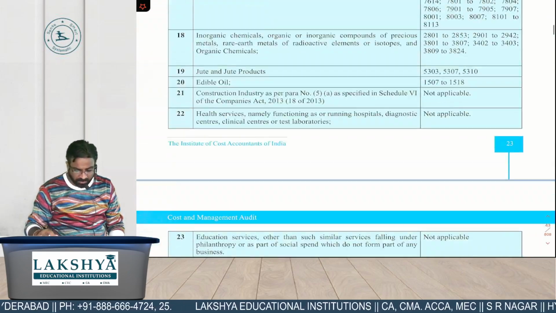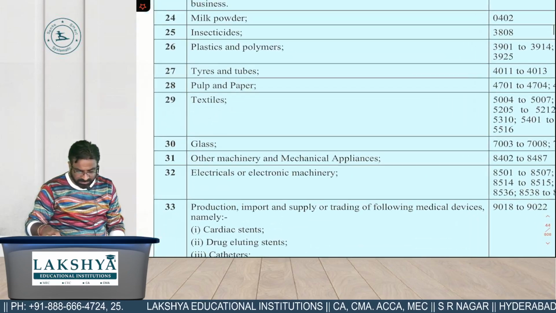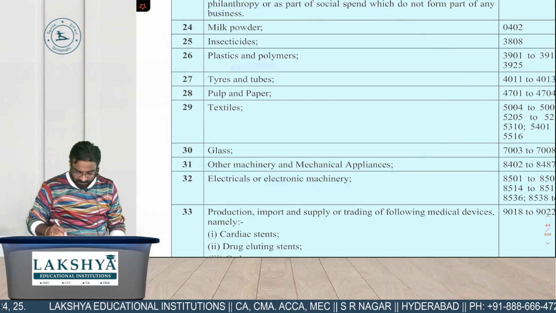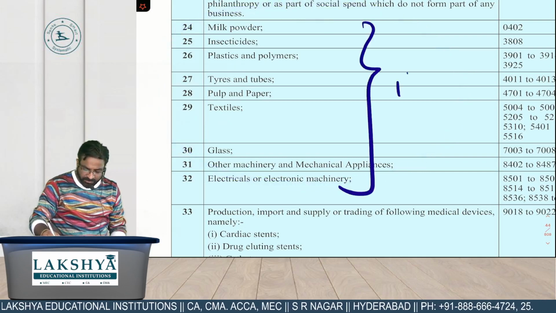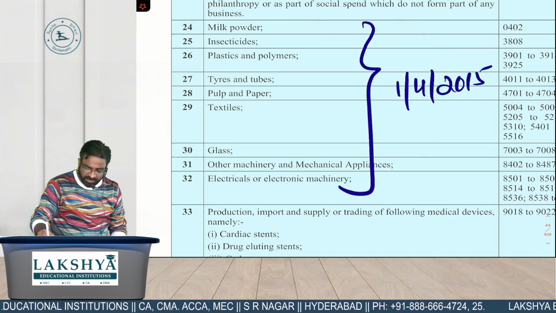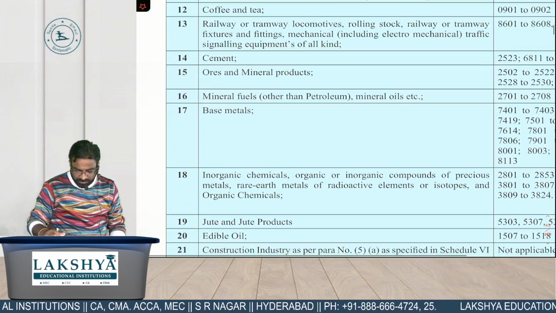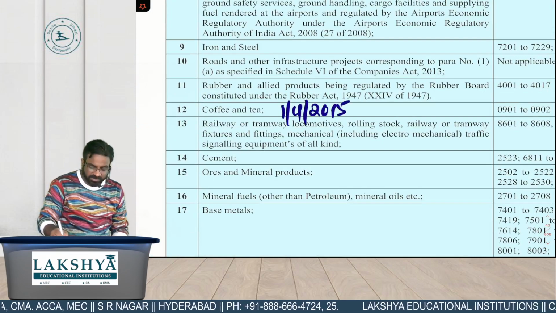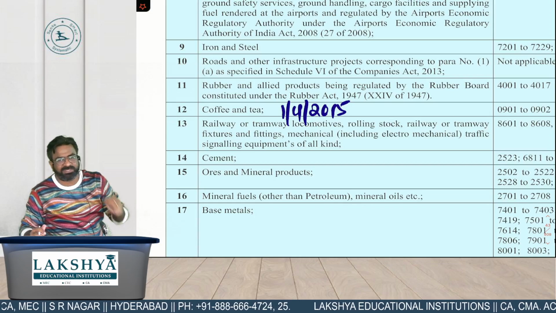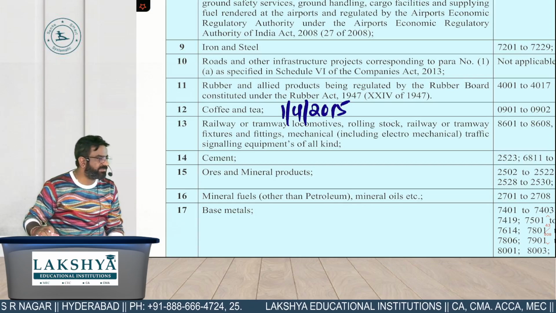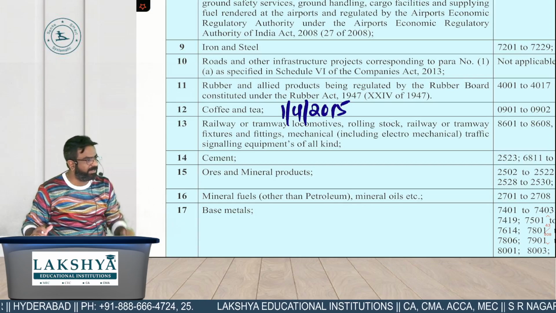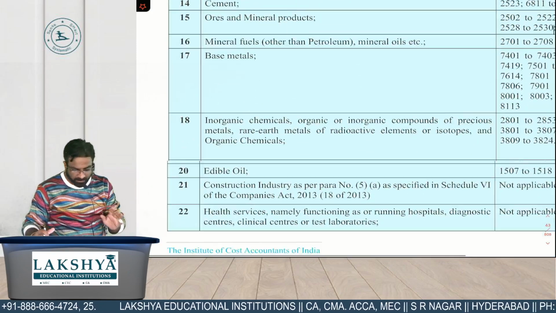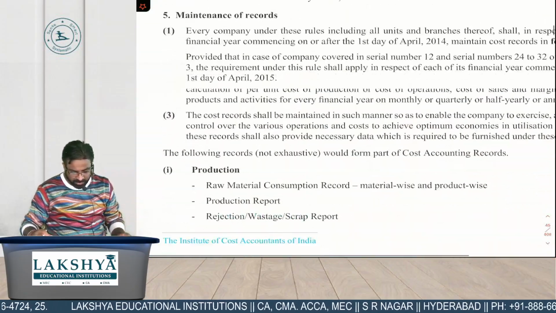24 to 32. So what is 24 to 32? These ones. Milk powder, insecticides, plastic. It means for them, it is starting from 1st April 2015. And what is above? Coffee and tea. So it is also 1/4/2015. For the remaining all the unregulated sectors in B, the cost records have been implemented on them from 1st April 2014. So that can be the probable MCQ question. Okay, I will make you read it later and I'll make you write as well.